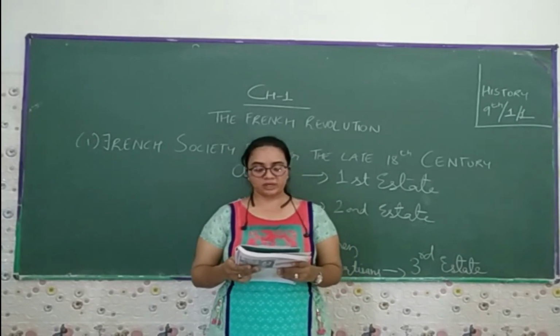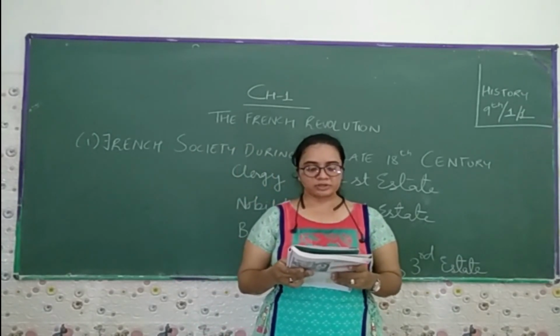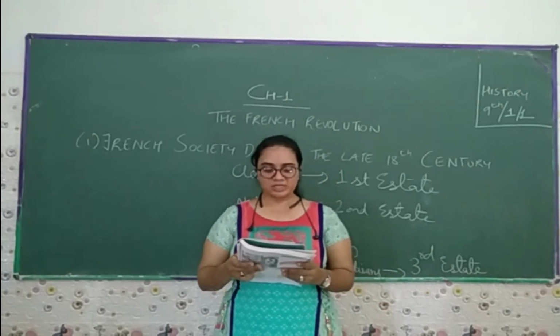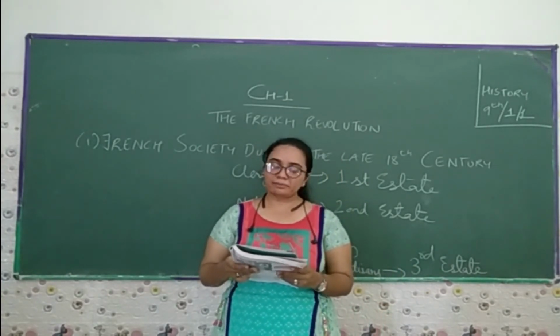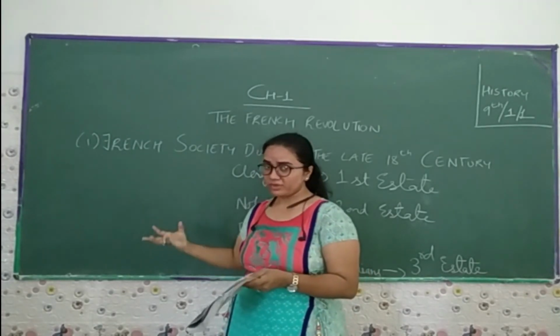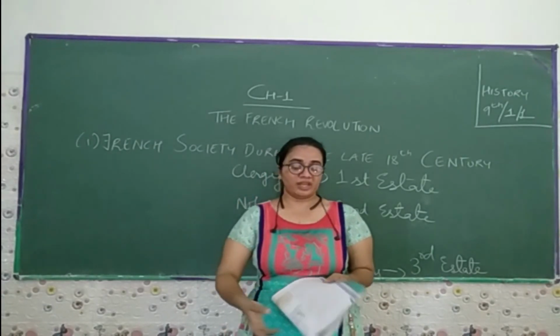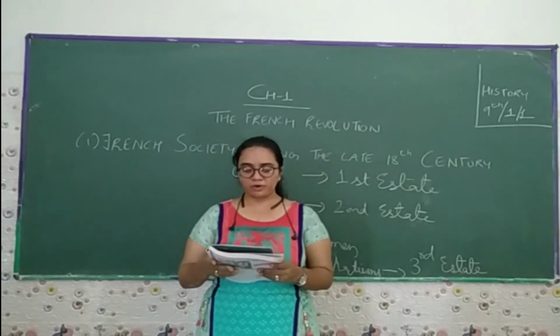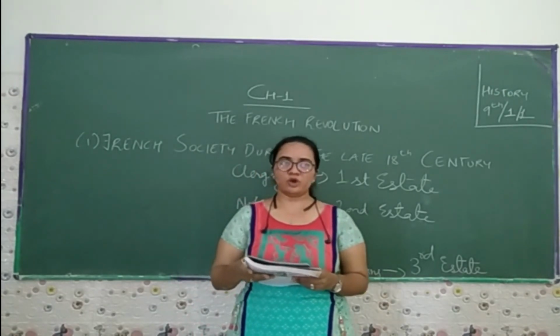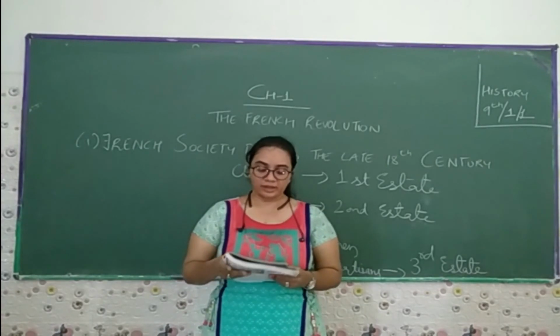He was just 20 years old and married to the Austrian princess Marie Antoinette. Upon his accession, the new king found an empty treasure. Empty treasure means he did not have any kind of money. Long years of war had drained the financial records, because of the long wars they fought with other people, and so they drained all their money.